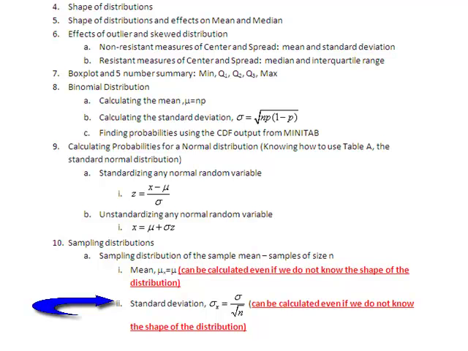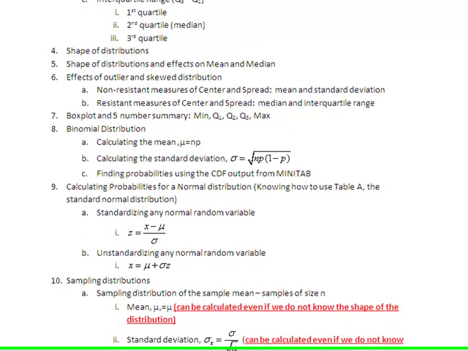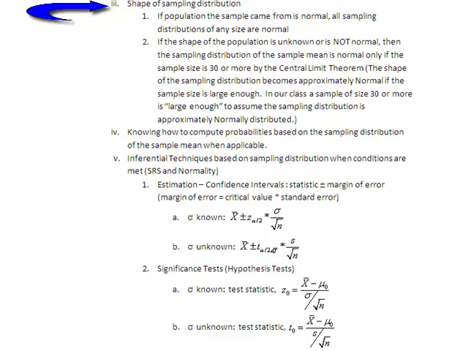Even if the conditions for normality are not met, we can still talk about its mean and standard deviation for a sampling distribution. We just can't say that the sampling distribution is normal. So when can we do that? Well, for the shape of the sampling distribution, if the population that the sample came from is normal, then all the sampling distributions will be normal no matter what the sample size.